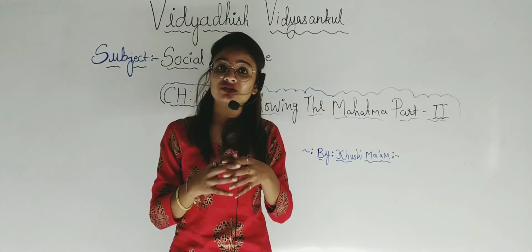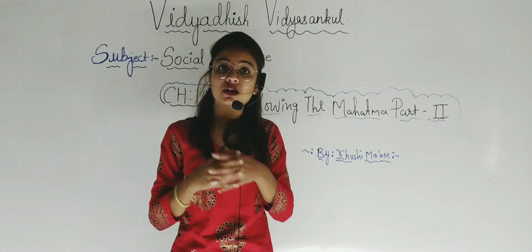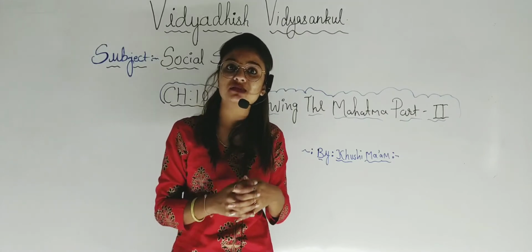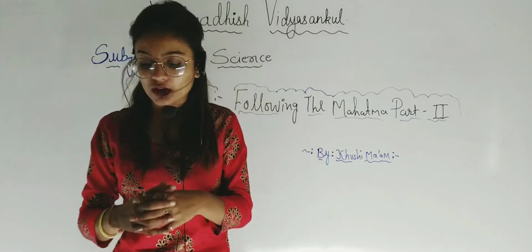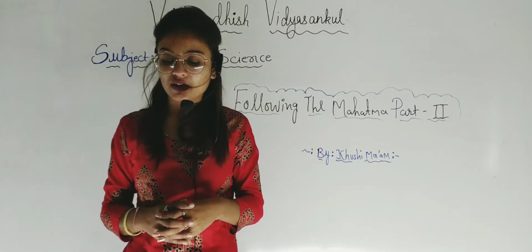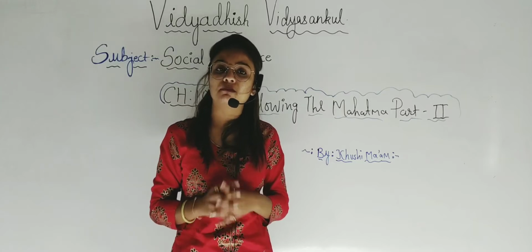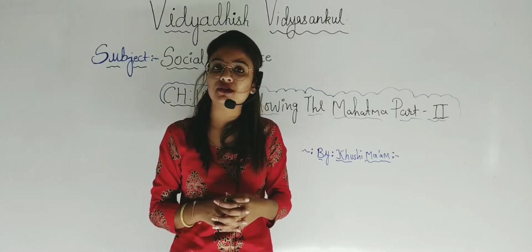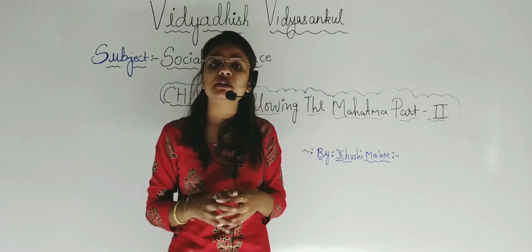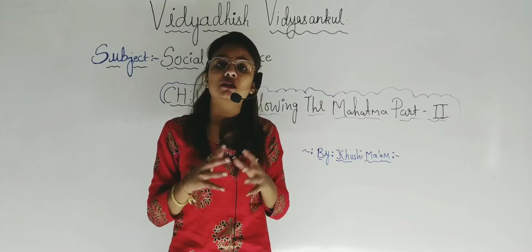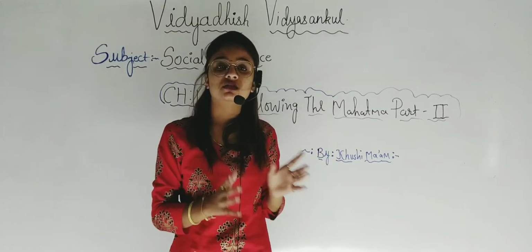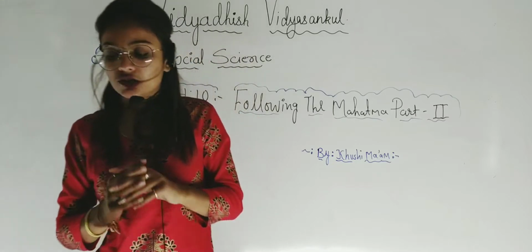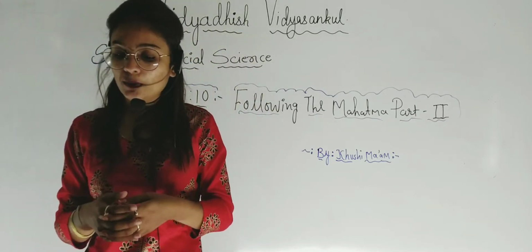No, there were children, there were women, there were other tribal groups also present at that time. Next, the government resorted to the policy of suppression. Thousands of satyagrahis were arrested. By this movement, what happened, students? Thousands of satyagrahis were arrested in this Dandi march, in this Dandi movement, right? So students, I hope you are clear with that.